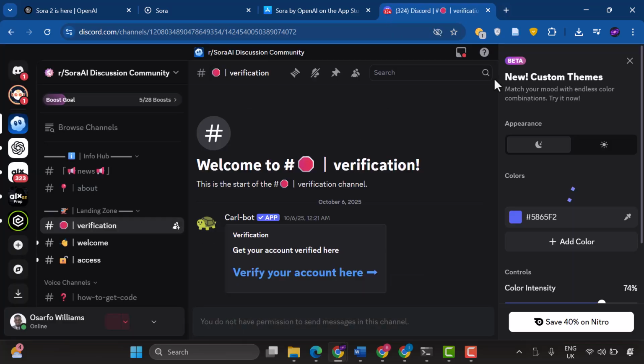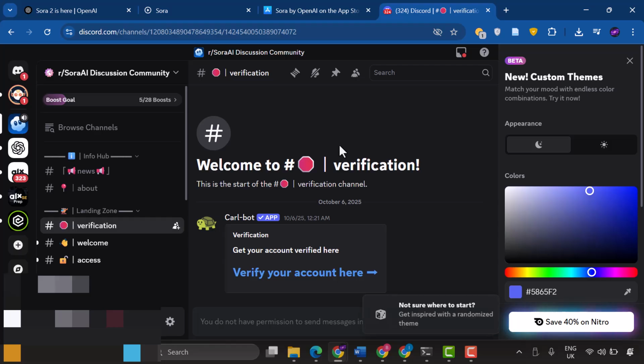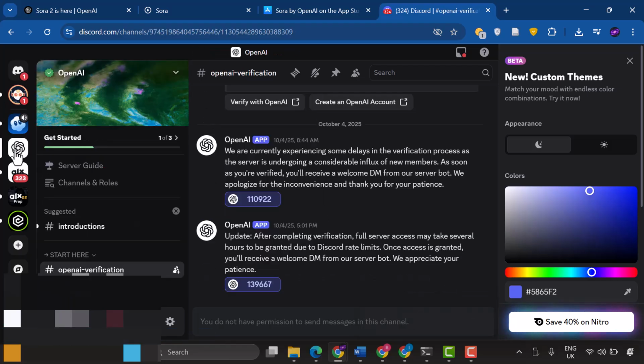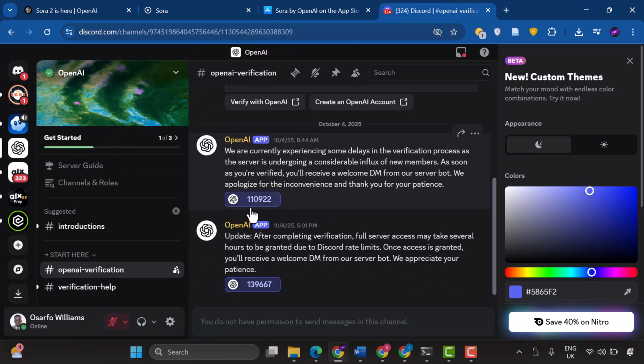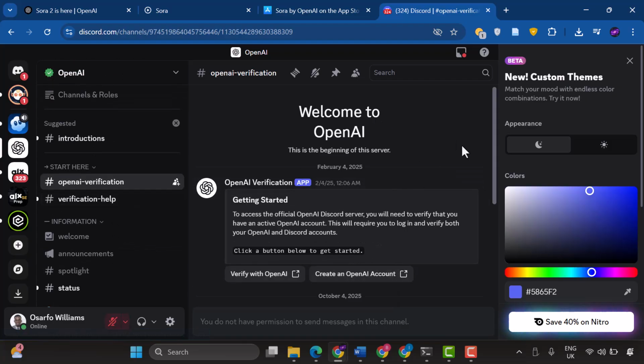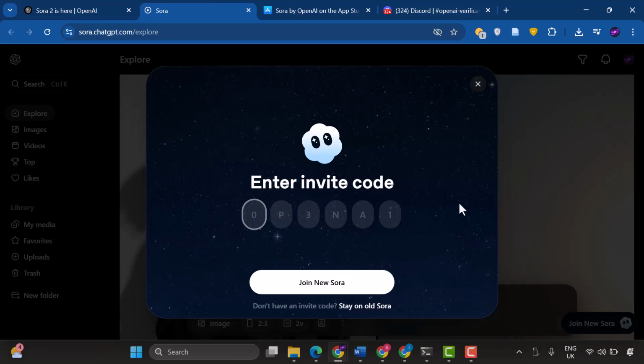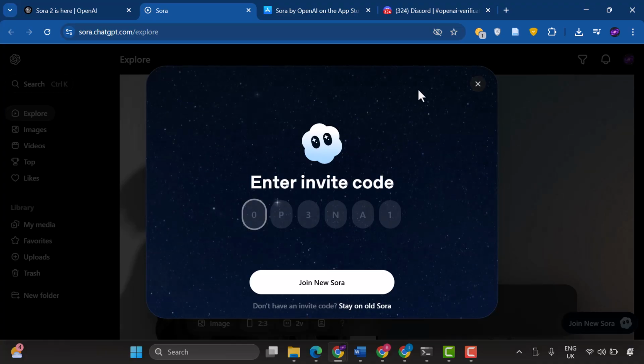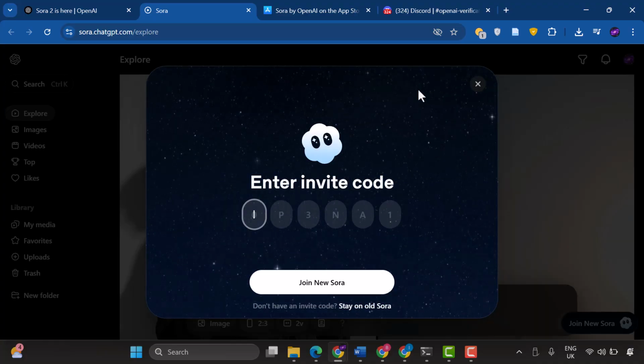So now when you go to Discord, basically you're going to add yourself to the OpenAI Discord server. You do a verification process to prove you're a real person, and then you go to specific channels where people are giving out codes. However, I have to be honest with you, this can be very tiring and time-consuming for you to actually get codes from people because they go very quickly and there's a lot of competition. Once you finally get a code, you're just going to paste the code here in this field, and then you join the new Sora platform, and then you can start creating Sora videos right away.